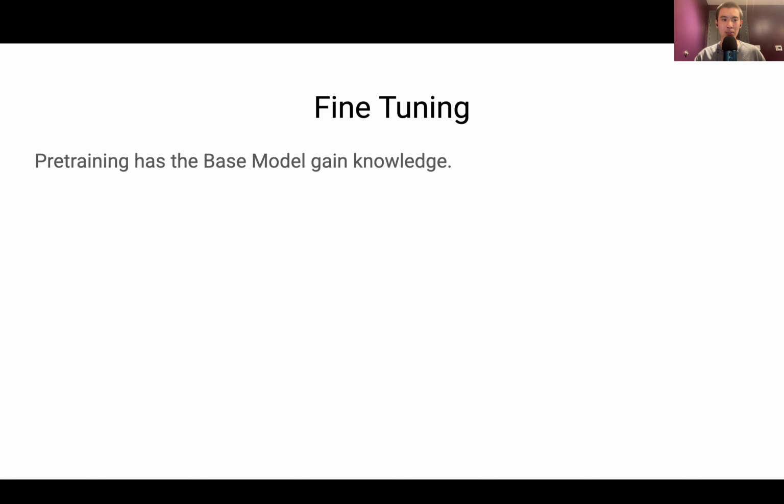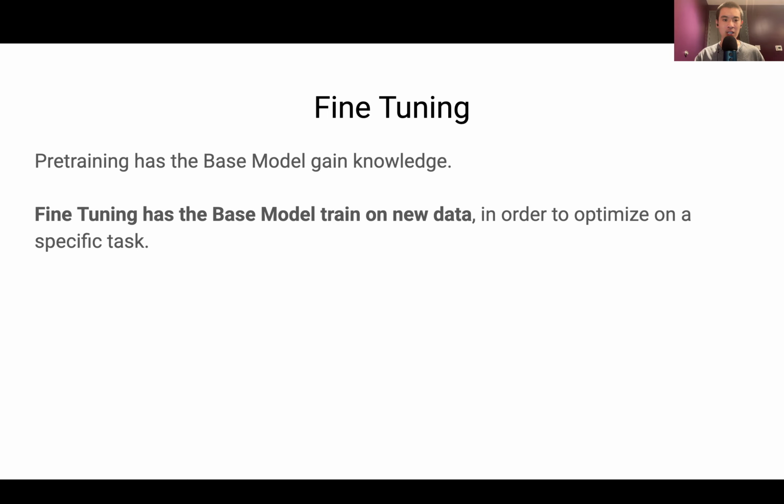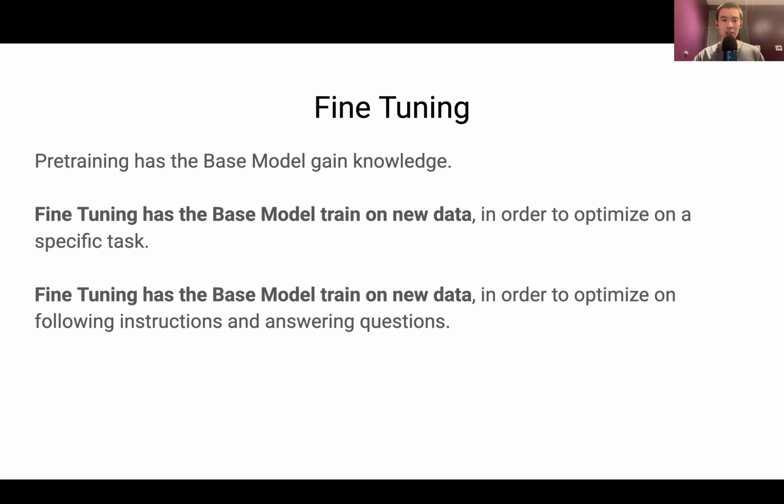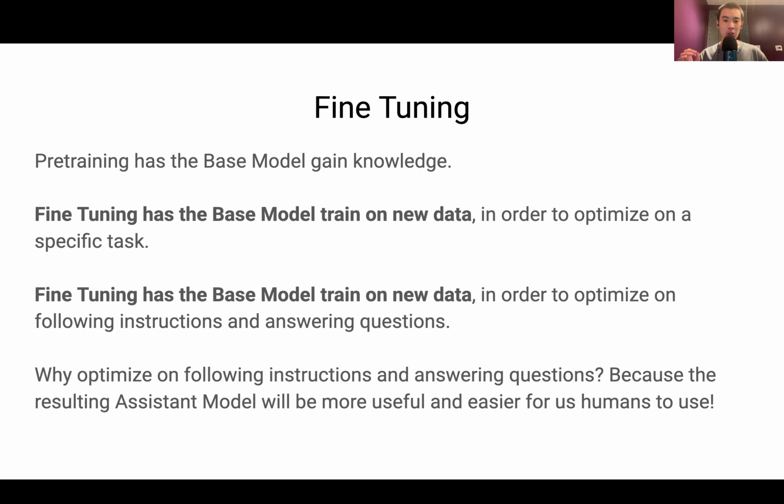Well, first off, pre-training has the base model gain knowledge, and fine-tuning has the base model train on new data in order to optimize on a specific task. What specific task do we want to optimize for? Let's optimize on the task of following instructions and answering questions. Why this task? Because the resulting assistant model will be more useful and easier for us humans to use.